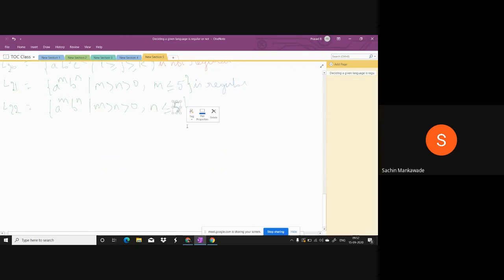Suppose B's are 5. How many A's can be there? The number of A's can be infinite, but the number of N should be less than or equal to 5. So it is not regular, because the range is given only for N, not for M. M can be infinite.